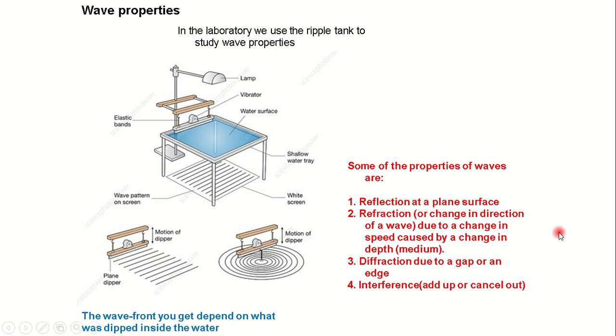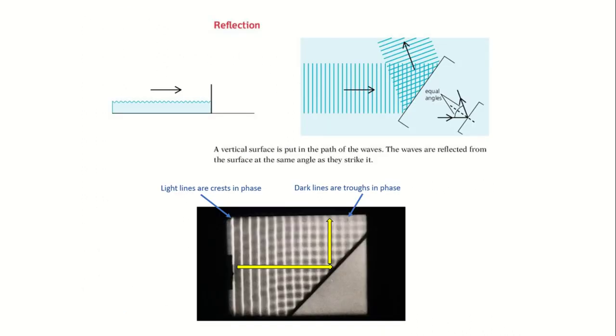Number two, we have the refraction, which is the change in direction of wave caused by changing speed. We have the diffraction, how the wave spreads out. And then we have the interference, which is adding up or cancelling out. There are, however, other properties that don't apply to all waves, like polarization. Polarization applies to transverse wave only, so it is not mentioned here.